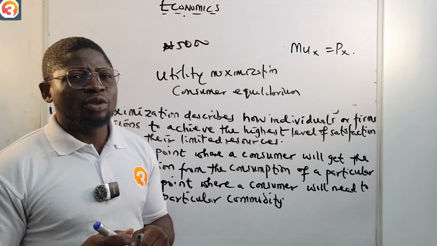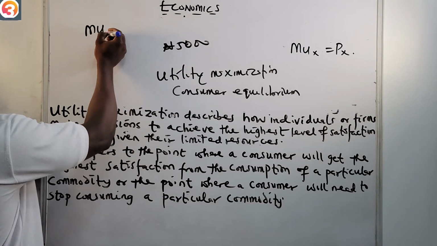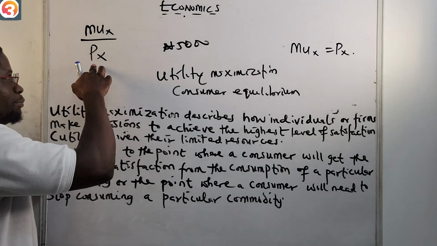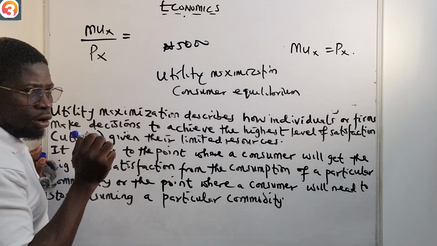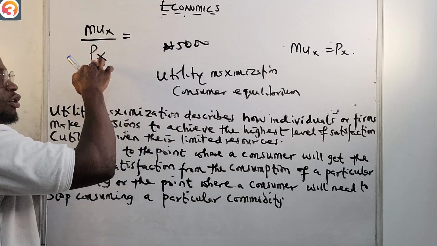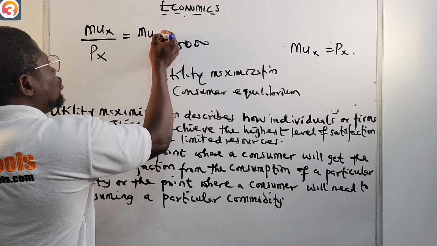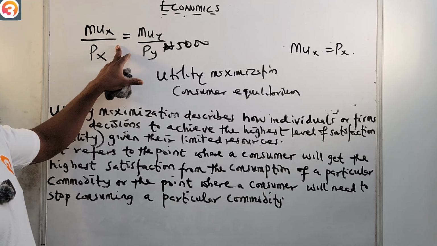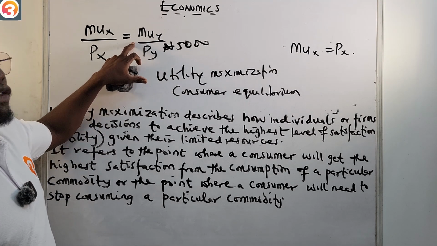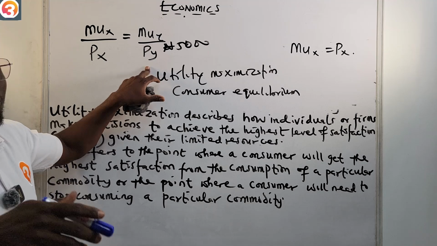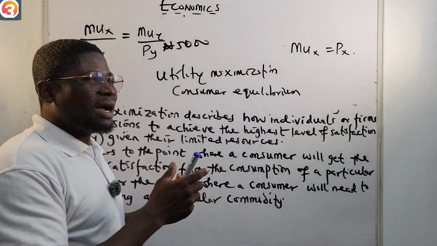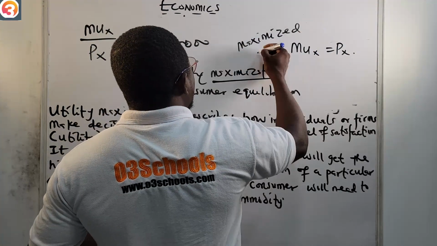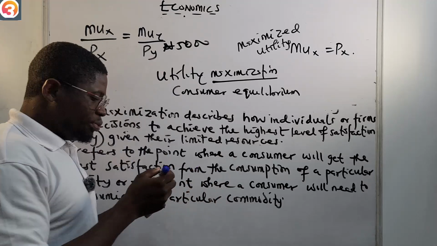Now one formula we need to take note of here is this: MUX, that is the marginal utility for a commodity X, over PX, that is the price of that commodity X. If MUX over PX is equal to MUY over PY, that is the marginal utility of a commodity Y over the price of that commodity Y, then you say that the consumer has maximized utility. So please take note of that.